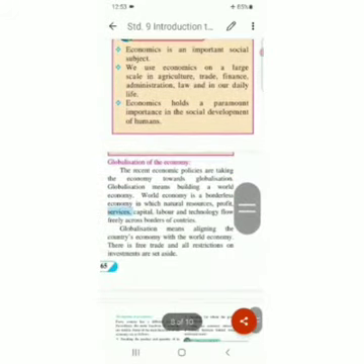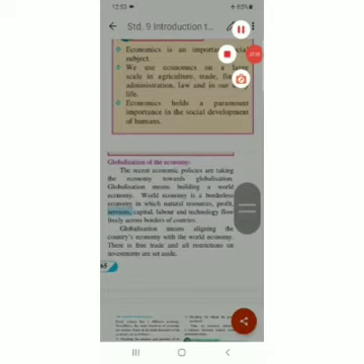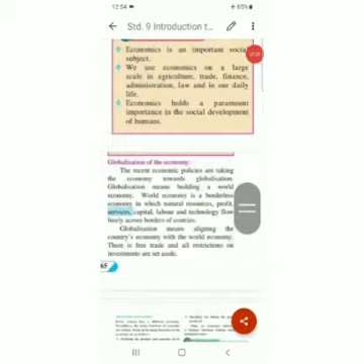Now, what is globalization of the economy? New concept again. The recent economic policies are taking the economy towards globalization. The economic policies of the countries. Every country has its different economic policy, and accordingly the economy of that country is good or bad.